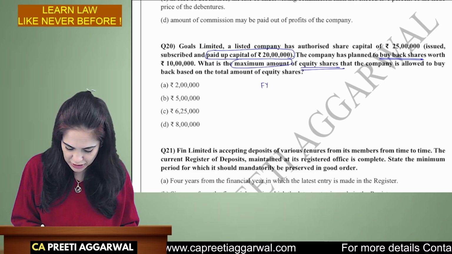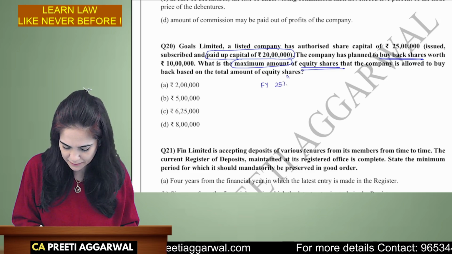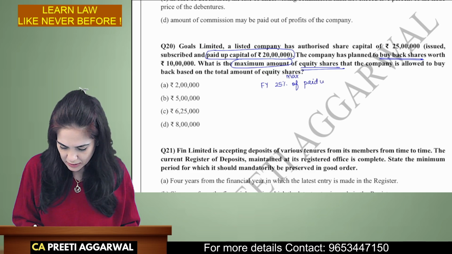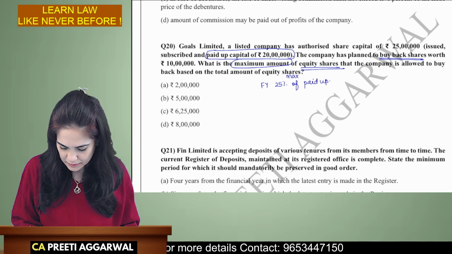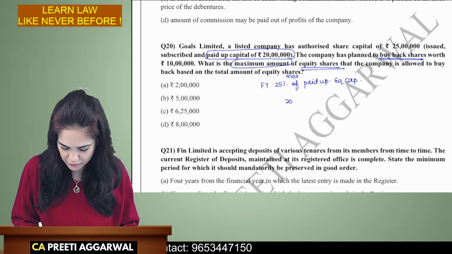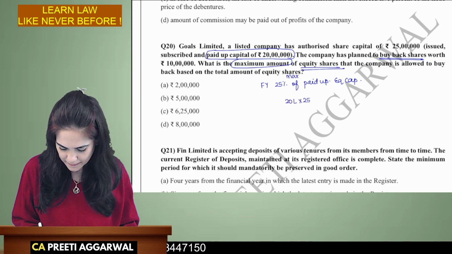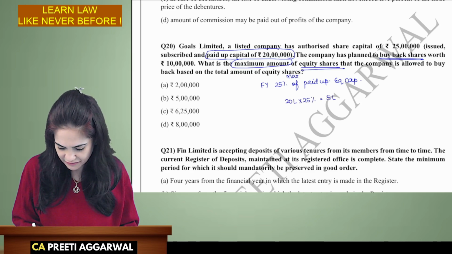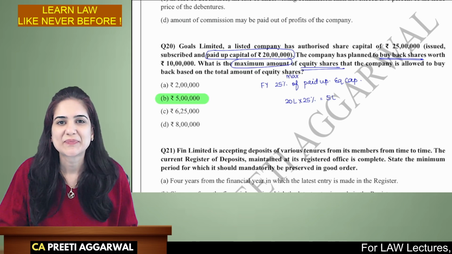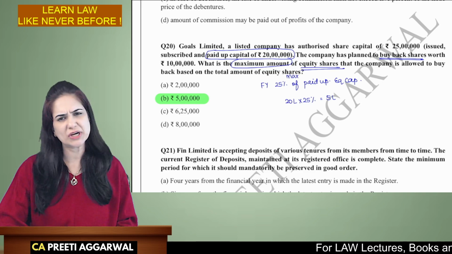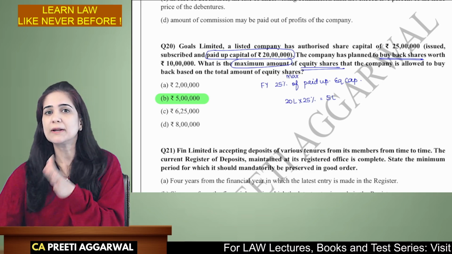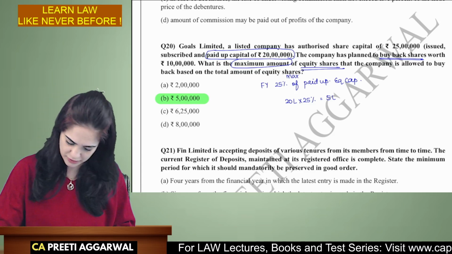So in a financial year, you can buy back maximum 25% of the paid up equity capital, and 25% of 20 lakhs comes to 5 lakhs. So your correct option is option B. Did you get this answer? Yes. So buyback of equity shares in any financial year shall not exceed 25% of the total paid up equity share capital. So that comes to 5 lakh.